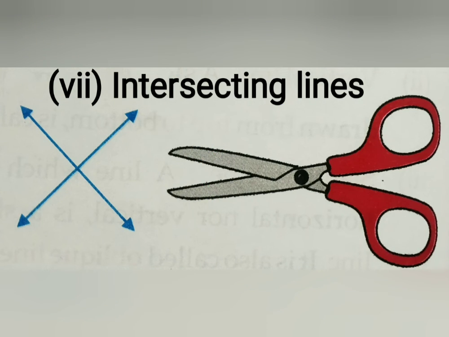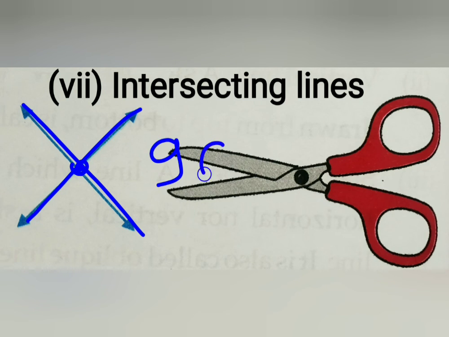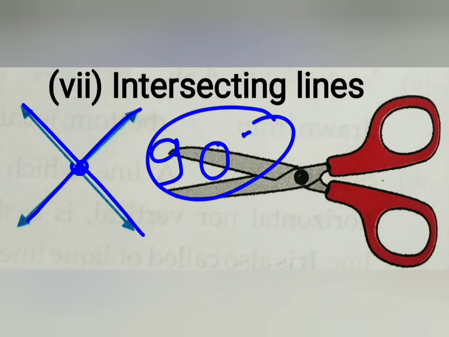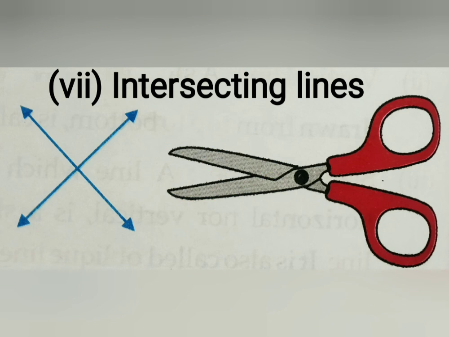But if we talk about two lines when they always across to each other at a point but never form 90-degree angle, okay. I repeat, when two lines across each other at a point but do not make a right angle, listen to me carefully, do not make a right angle, these lines are called intersecting lines. Is that clear? So dear student, here we learnt well about the point, ray, line segment, line and different types of line here, okay. Now these all things you have to revise yourself.